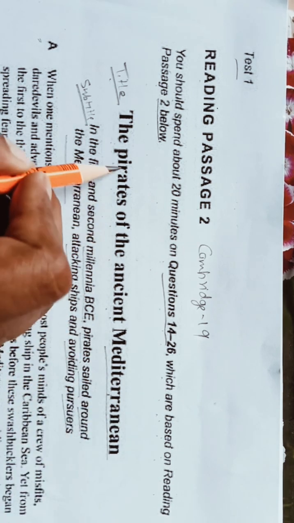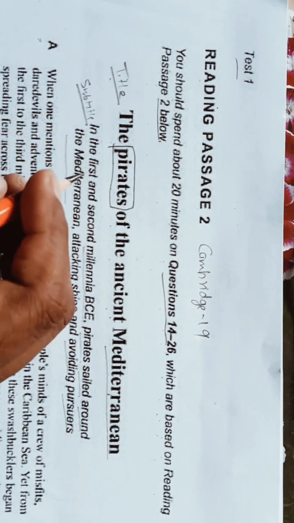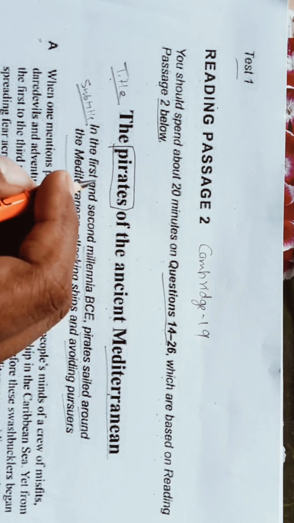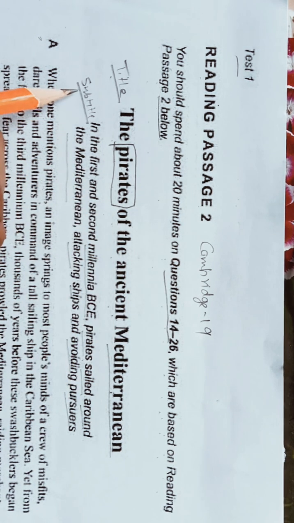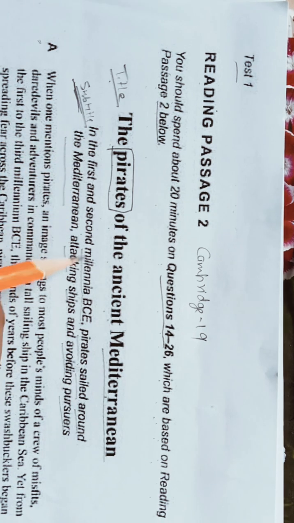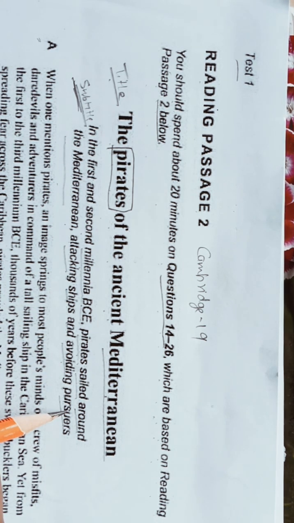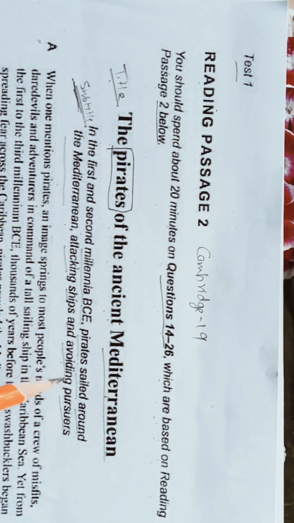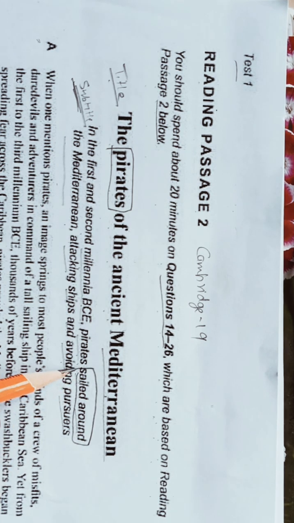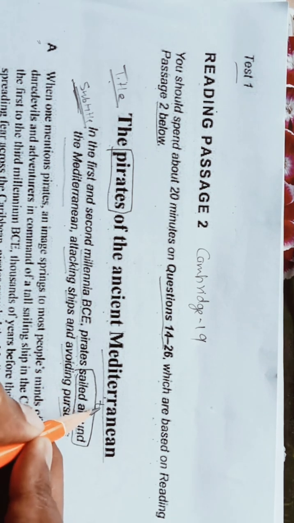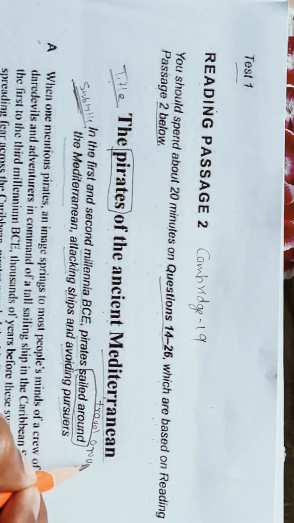So what do you mean by pirates? Pirates means a person who attacks ships in order to steal from them. And this is the subtitle. In the first and second millennia BCE, pirates sailed around the Mediterranean, attacking ships and avoiding pursuers. What do you mean by pursuers? Pursuers means a person who is following and trying to catch somebody. And sail around means travel around.